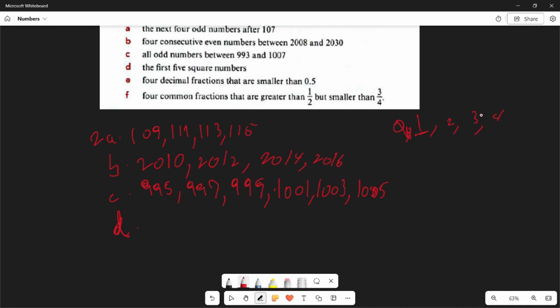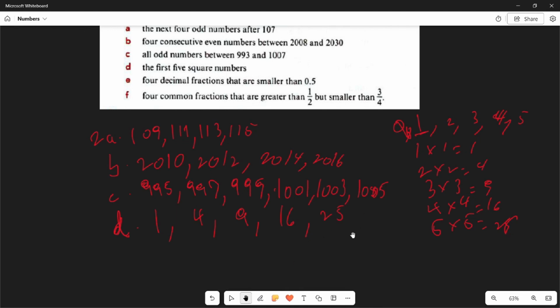We'll do 1 square, which is 1 times 1. That will equal 1. So 1 is the first one. 2 times 2, that will then equal 4. That's then the second one. 3 times 3, that will equal 9. That's the third one. And then 4 times 4, which equals 16. That's the fourth one. Then we do 5. So 5 times 5, that will then equal 25. Those are then our first 5 square numbers.